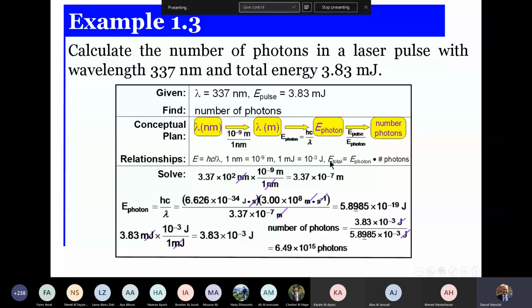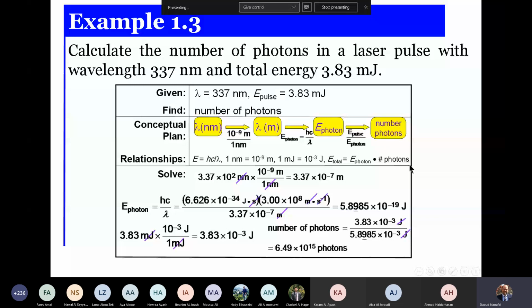H is known, c is known, lambda is known, so I calculate the E of the photon. Or I can apply directly the relation without saying E Einstein equals E Planck.